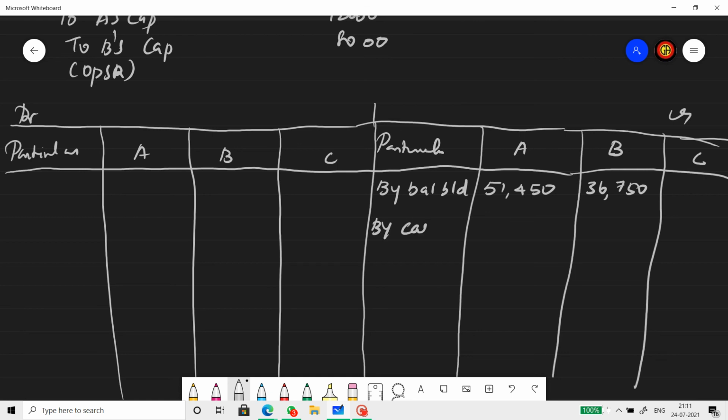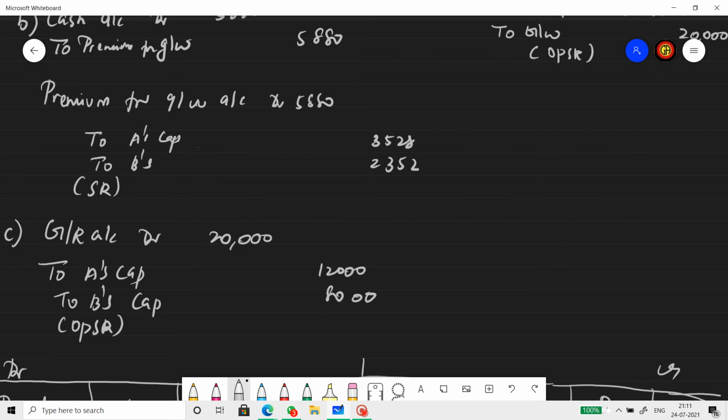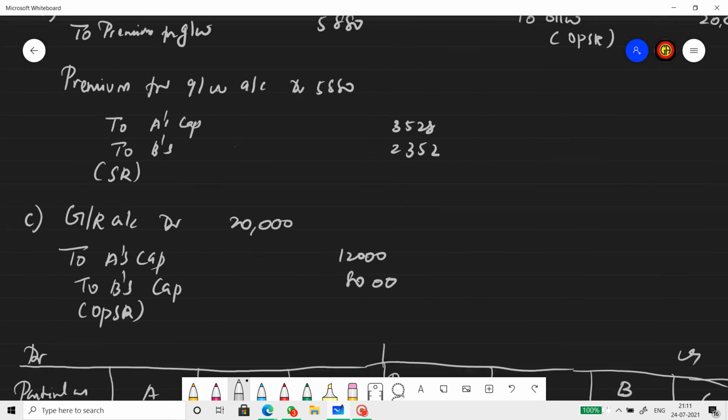Now, C brings cash for capital. So by cash, what is the capital C brings in? 15,000, correct? Yes, ma'am. By cash in C's capital account. C also brings cash for goodwill. So cash to premium for goodwill, and then that premium for goodwill is transferred to partners' capital accounts. So the second journal entry was premium for goodwill to A and B's capital account.